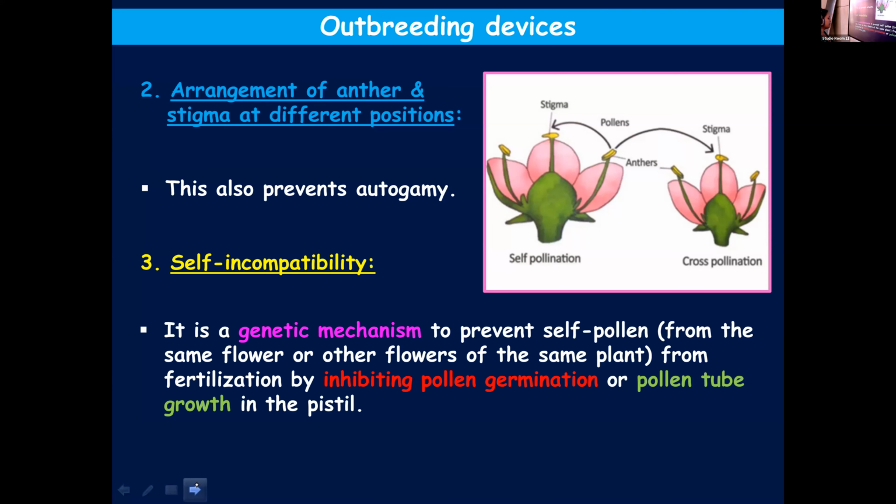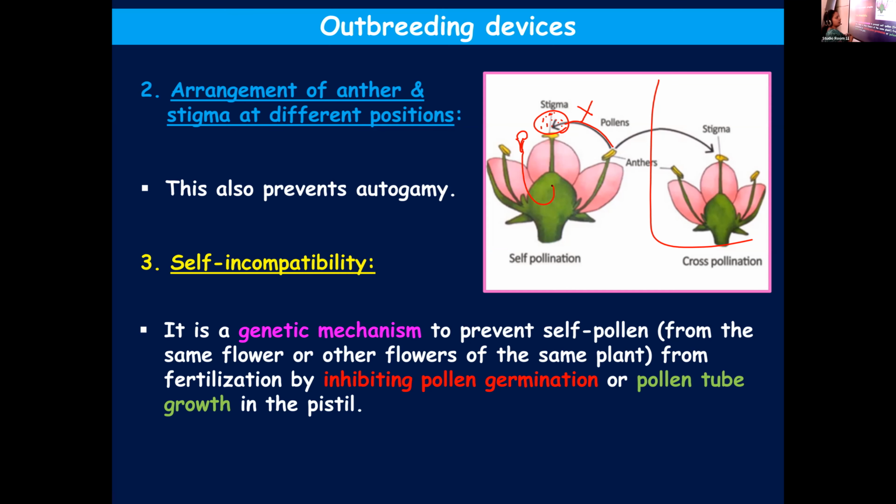Hope you have understood. Imagine this flower, and the pollen of this same flower falls on its own stigma. If self-incompatibility is existing, this pollen will be rejected. In normal condition, when the pollen falls there, it should germinate and then the pollen tube should grow towards the ovule.